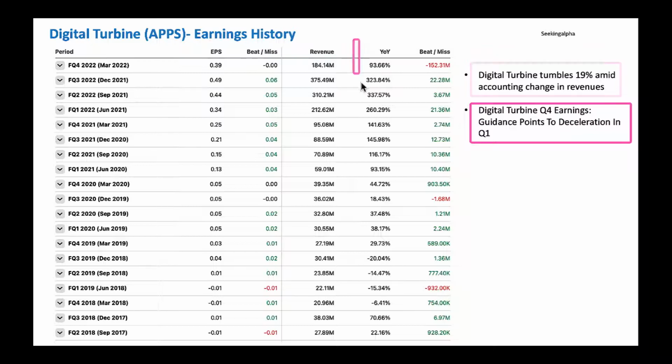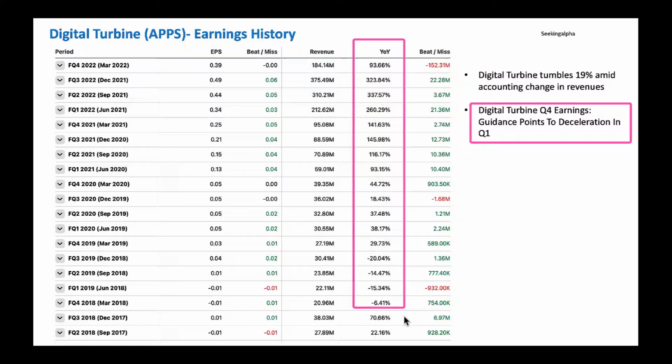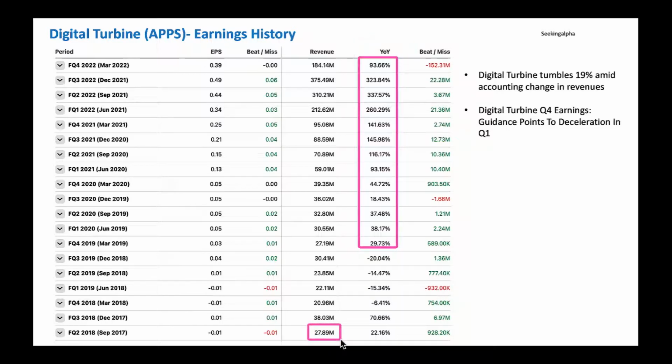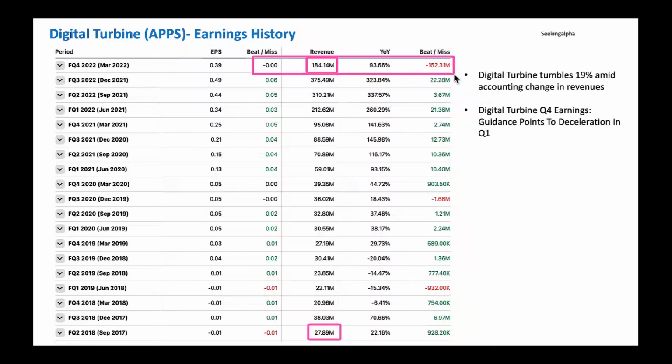Overall, if you look through their revenue increase, it looks like they're doing pretty well. Past couple of quarters, they have done a nice revenue increase. That's a good one here. It's a growth company. The revenue was 27 million back in 2017. Right now it's 184 million. That's a good revenue improvement. The problem is they missed on both EPS and revenue. That's why the stock came down. I can expect a nice bounce back from these levels.